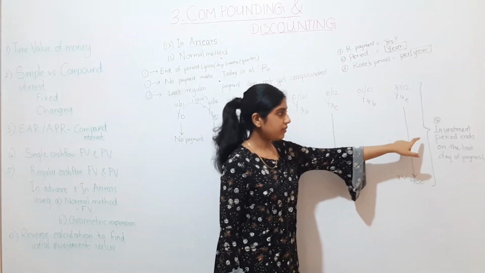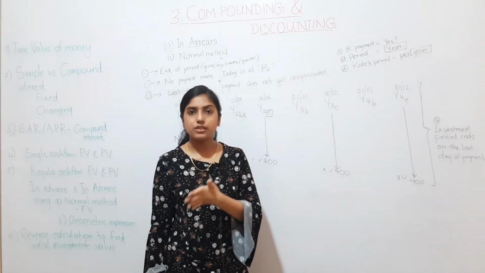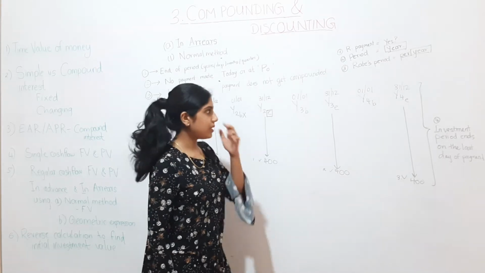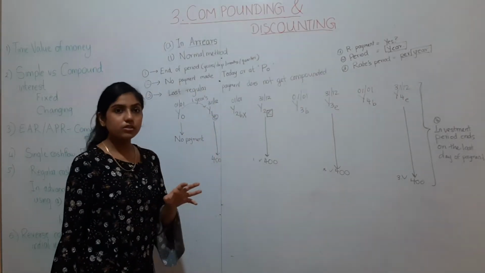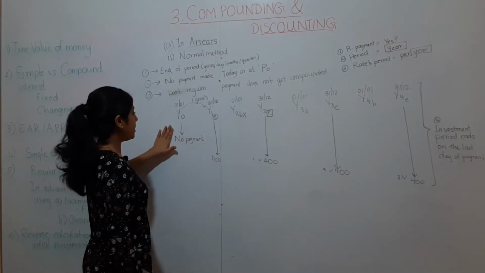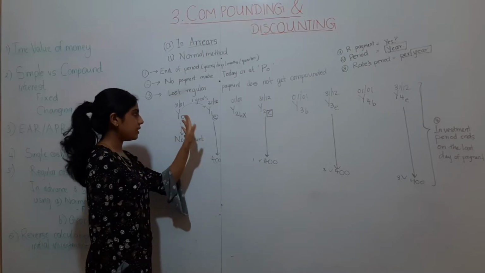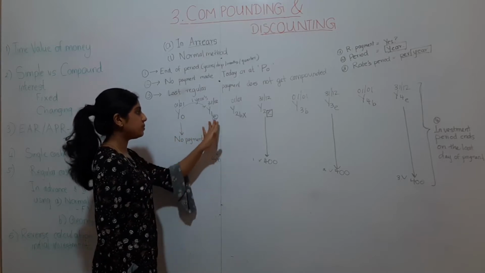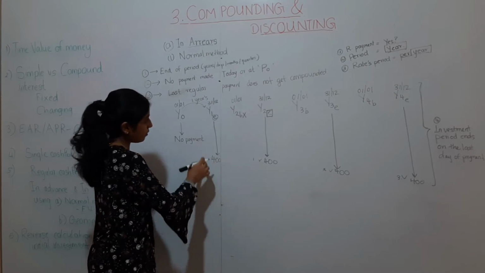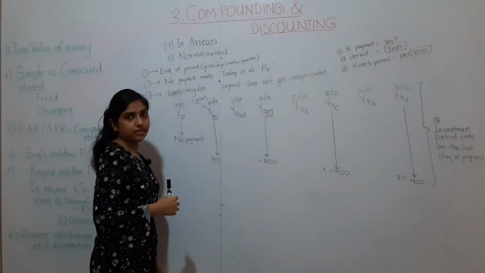So our investment period will end by the end of year 4. Got it? That is the importance of knowing that we shouldn't allocate any payment to period 0. Otherwise it will clash. Also we must allocate the payments in arrears to the end of each period.